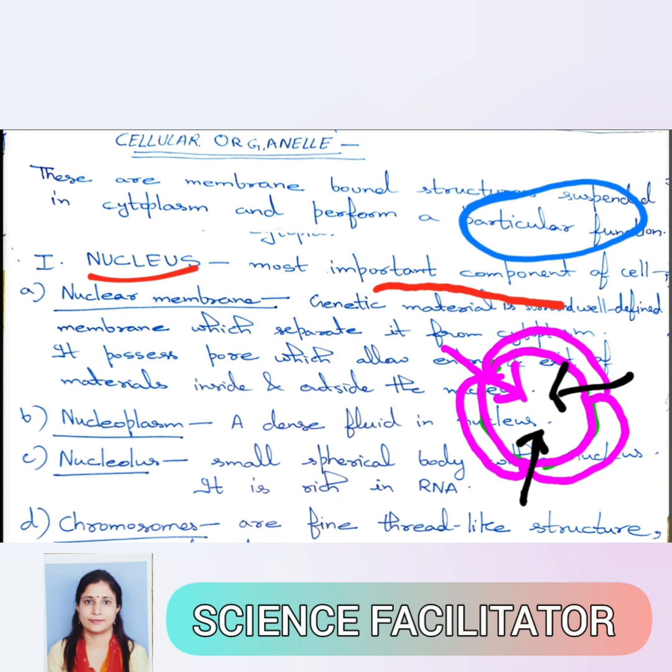The second part of the nucleus is the nucleoplasm. It is a dense fluid present within the nucleus. Third is the small spherical body known as the nucleolus, and this nucleolus is rich in RNA. RNA stands for ribonucleic acid. This ribonucleic acid will help in synthesis of protein in the cytoplasm.